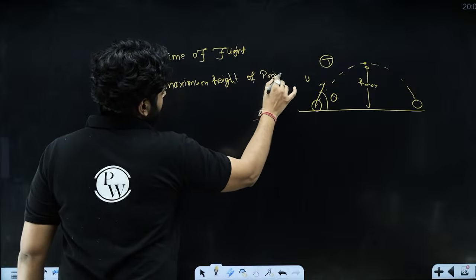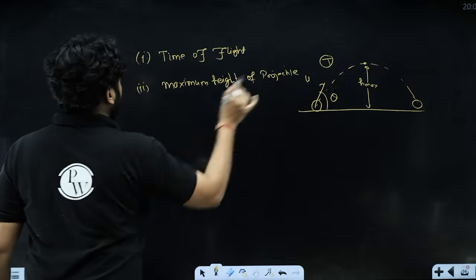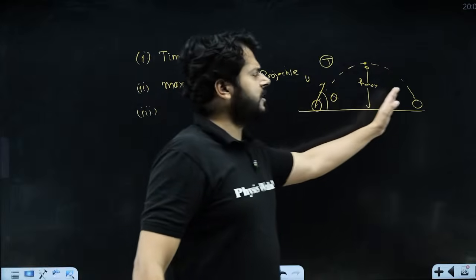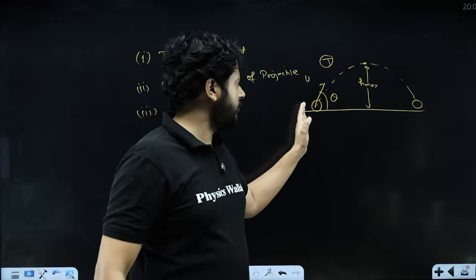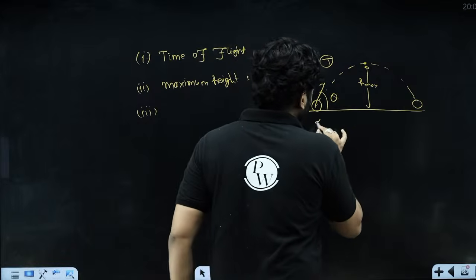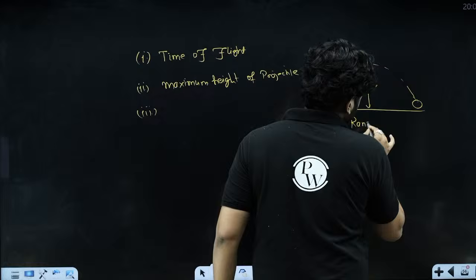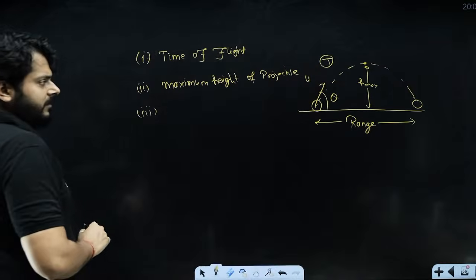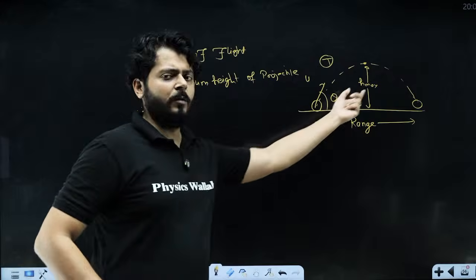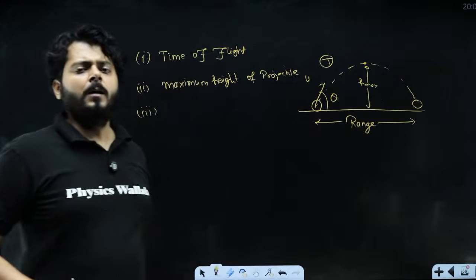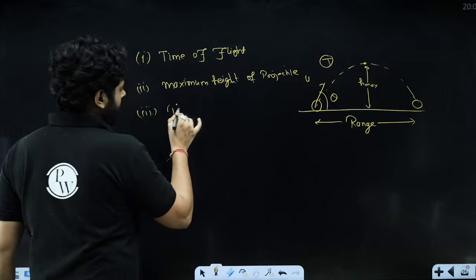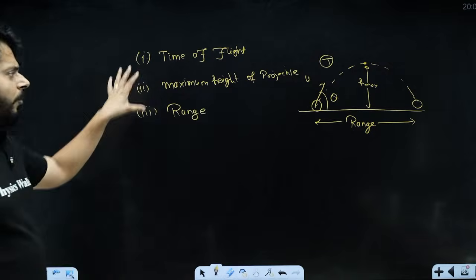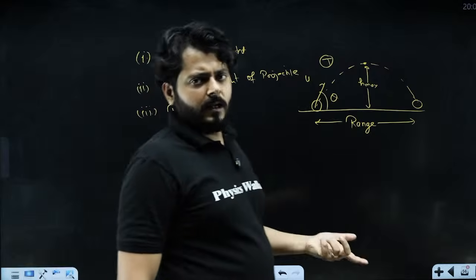Maximum height of projectile, right? And the third thing we can talk about is how far the projectile is landing once it is launched. So this distance is called the range of projectile. What do you call it, my dear kids? This is called the range of projectile, right? The distance between the initial point and the place where the projectile lands. Range of projectile. My dear kids, with the proper analysis, we can figure out any of these things.